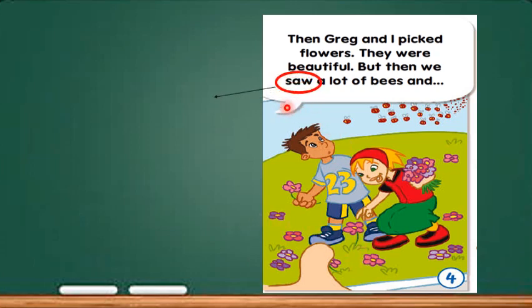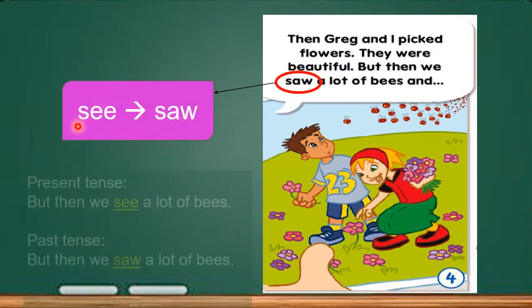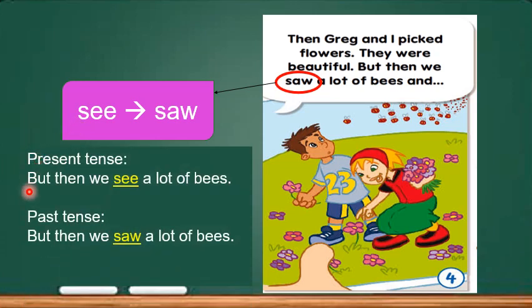Saw is the simple past tense of the irregular verb see. In the present tense, we write the sentence as but then we see a lot of bees. However, when it comes to the past tense, the sentence becomes but then we saw a lot of bees.